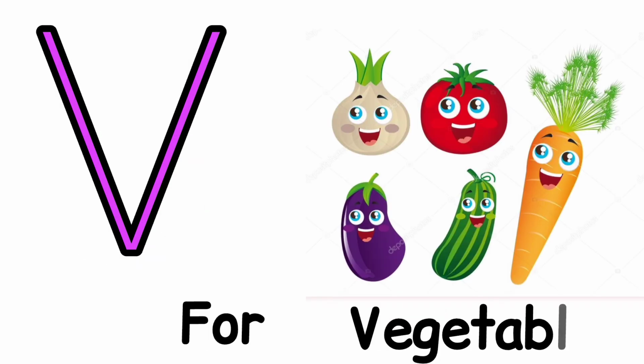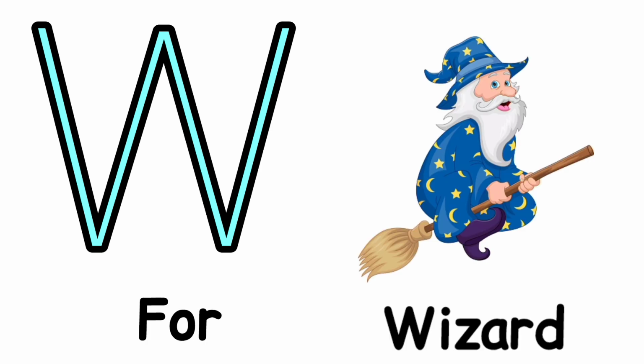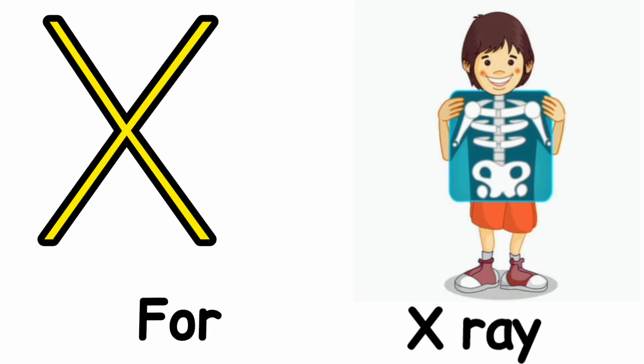V. V for vegetable. Vegetable means sabjiyan. W. W for wizard. Wizard means jadugar. X. X for X-ray. X-ray means X-ray.